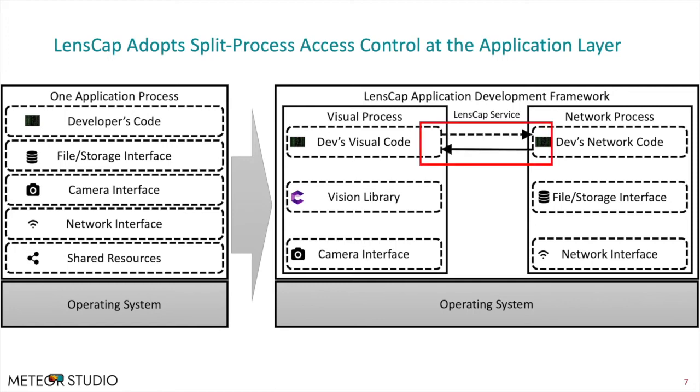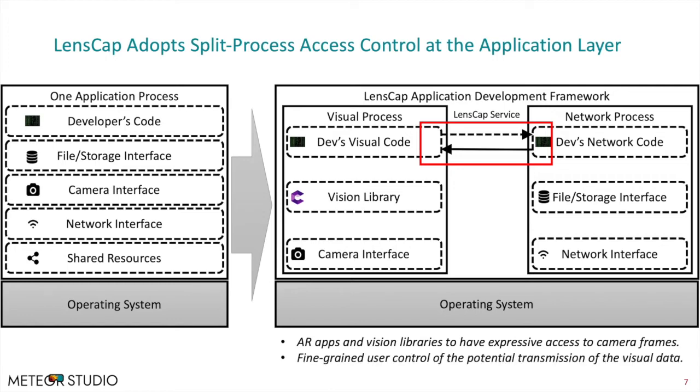Then, visual data can only be transmitted out of the visual process boundary through our trusted LensCap communication services, wrapped around trusted AR frameworks and subject to the user's monitoring and approval at a fine granularity. With LensCap, AR apps and vision libraries are having expressive access to camera frames, and users are allowed fine-grained visual control of the potential transmission of their visual data.